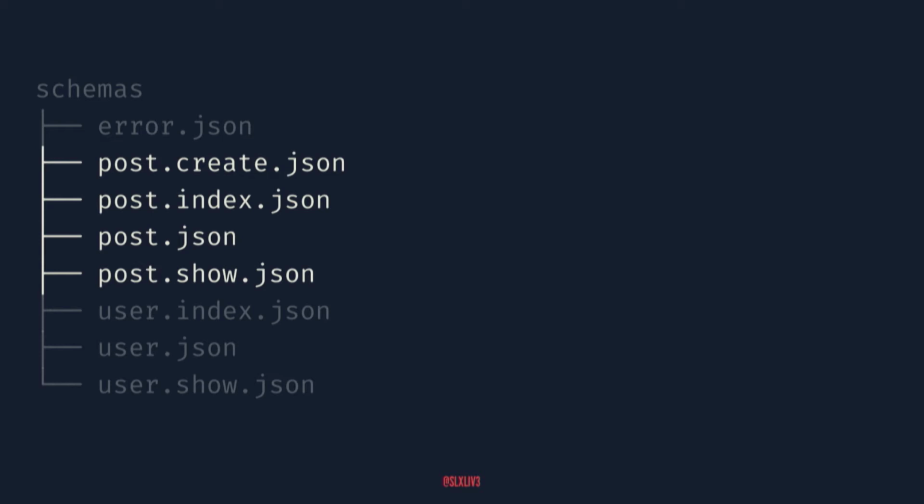So how do I break this stuff up in my application? I really follow those resourceful names that we get out of the Laravel framework. So if we've got somebody coming into our team that's a Laravel developer, they can make sense of what these schemas mean and how they correlate. So we've got our post, and that's going to be the main core data, so a title and a user ID and the post body. But then we also have the index and show.